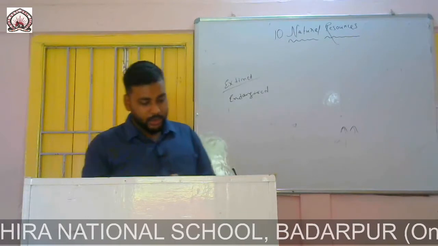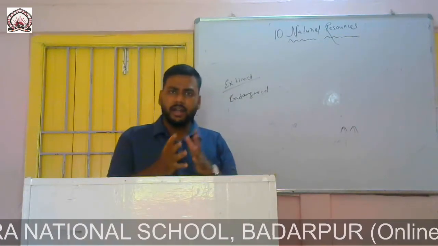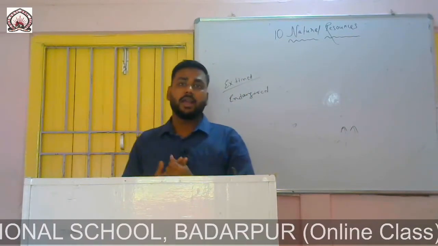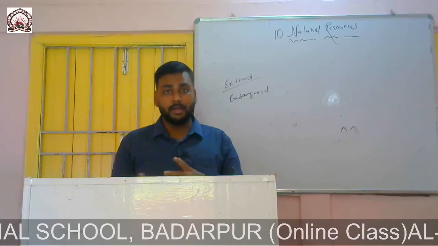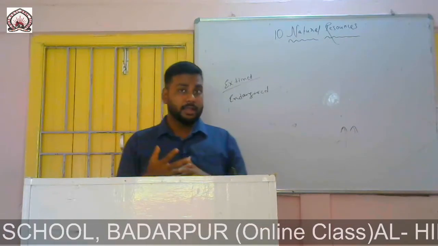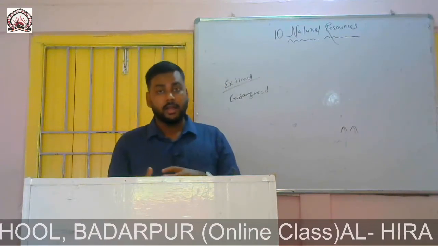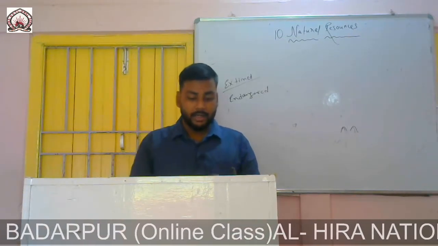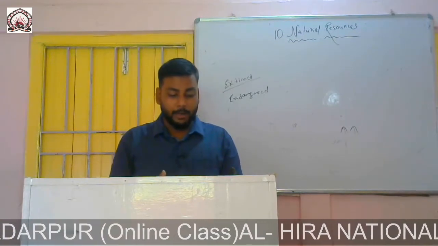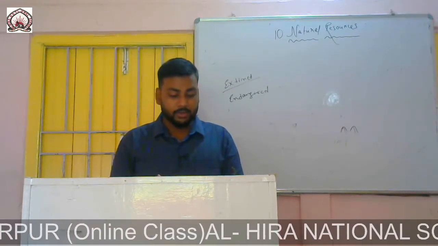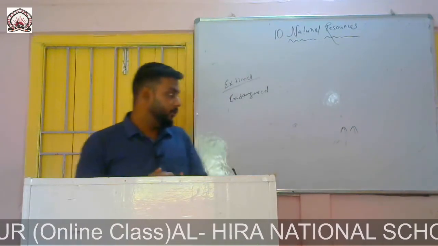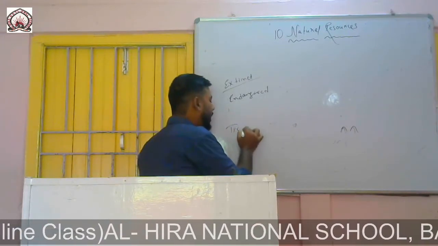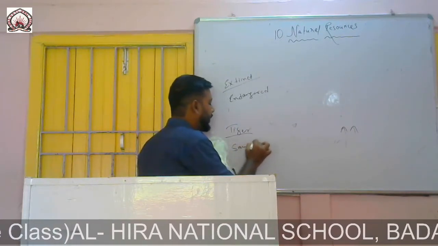Now what does endangered mean? There are different reasons for extinction. Dinosaurs became extinct due to some environmental reasons, and there may be other reasons. Extreme hunting can be a reason for extinction, right? Now endangered: when very few of a particular kind of organism are left in a place or in the world, we say it is endangered. Suppose we take the tiger, for example. I think you have heard the slogan "Save the Tiger."